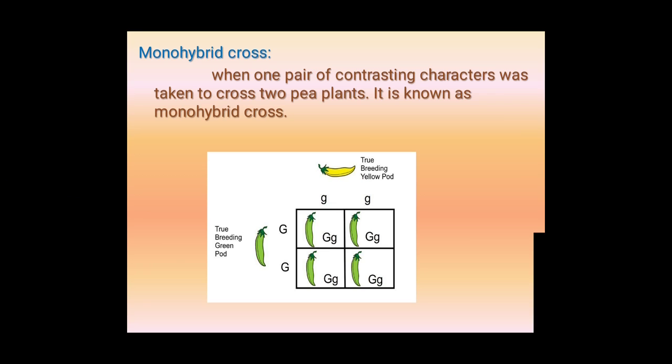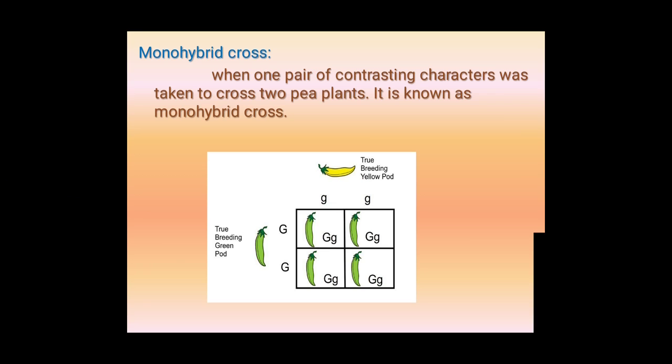The first law comes from the first hybridization, that is the monohybrid cross. The name itself indicates the definition. Mono means single, and hybridization means mixing of characters. When one pair of contrasting characters is taken to cross two pea plants, we are taking a single character.